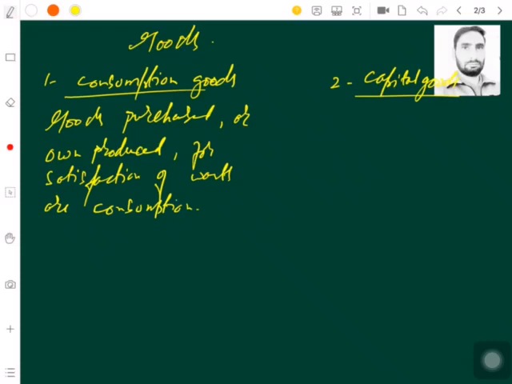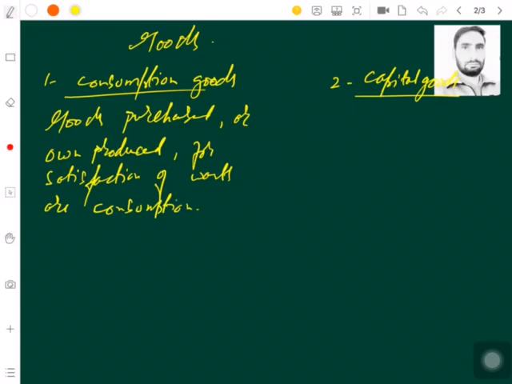So when we talk in terms of consumption goods, we will revert back to the definition of consumption, where we said the goods produced for ultimate use, final use.